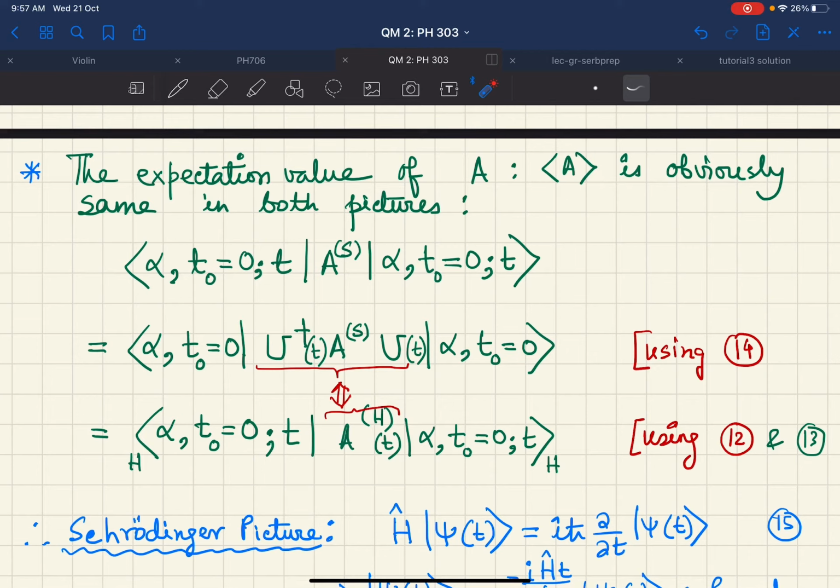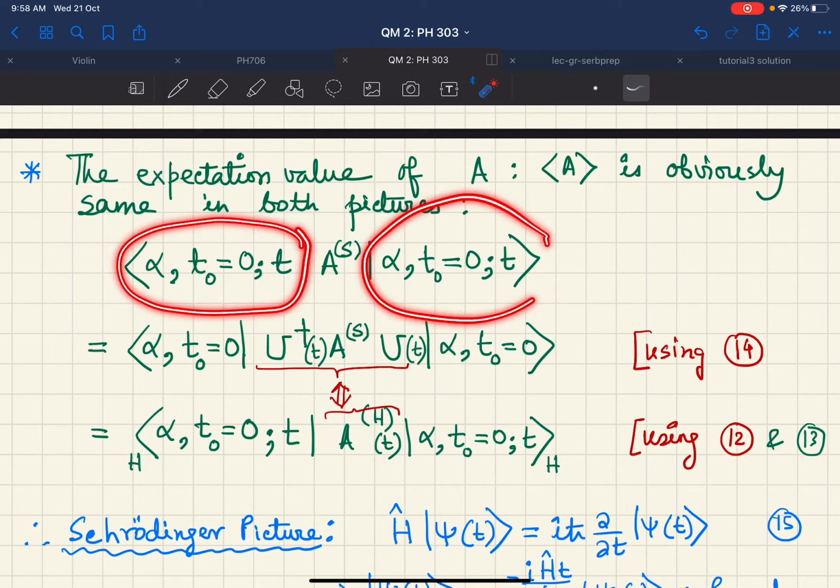As usual, our initial time we are always choosing to be equal to 0. So at time t, we know that this is going to be ⟨α; t|, the Schrodinger operator A, and then here we have just the same state ket |α, t⟩ or |α; t⟩. Now I know where this bra and this ket are coming from.